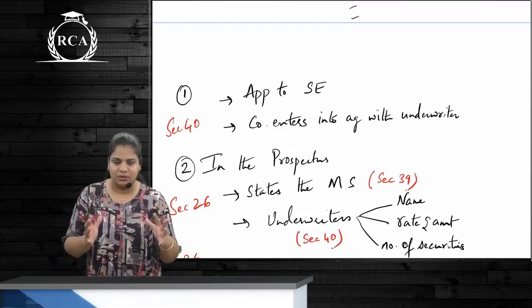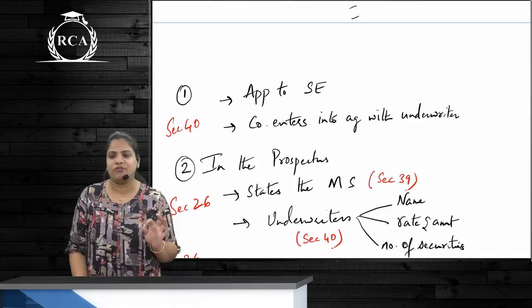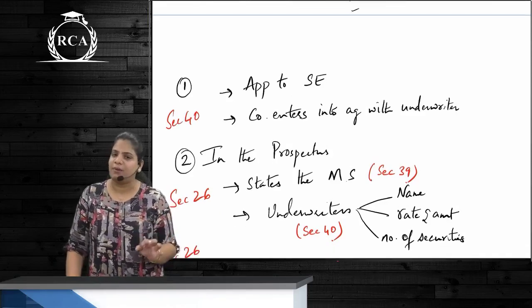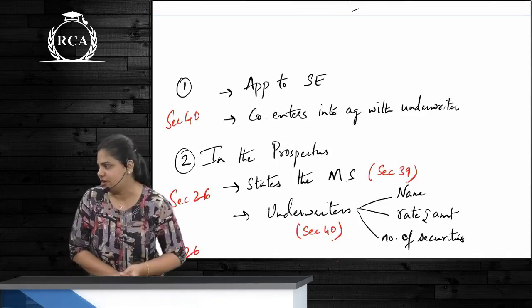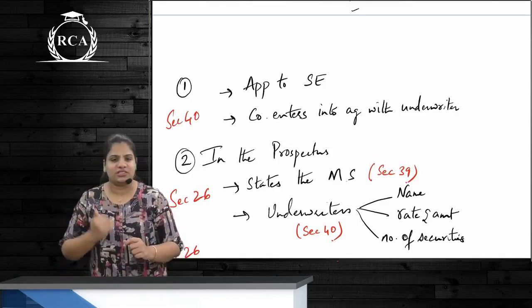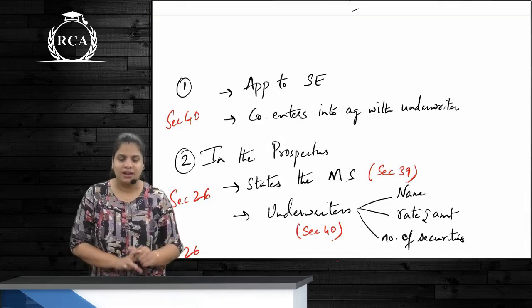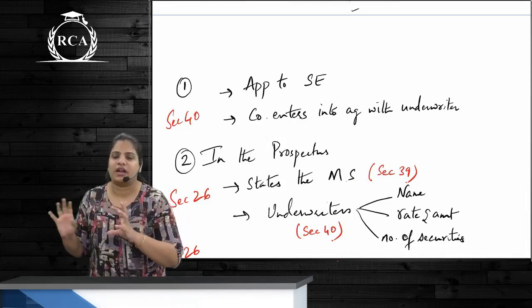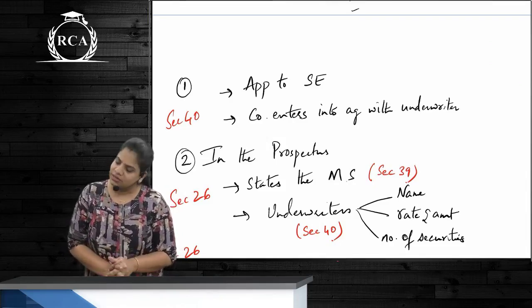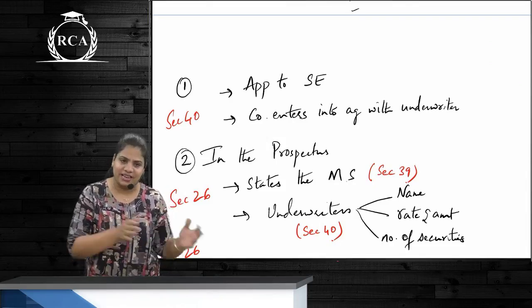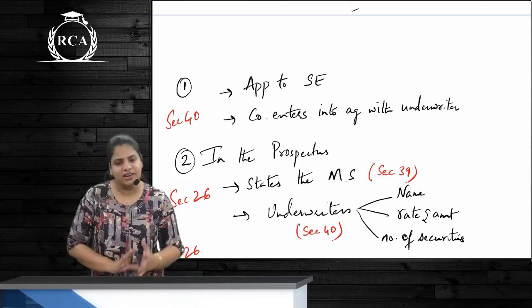So talking about the procedure, first and foremost our company will make an application to one or more stock exchanges on which it wants to list its securities, and permission is received from the stock exchange. Correct? Company will also enter into a contract with an underwriter. Underwriter is the person who agrees to subscribe to the securities in case there is under subscription.